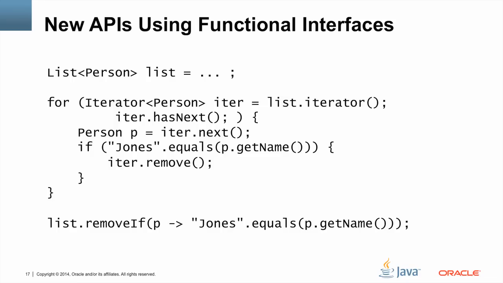Instead, we need to write out the loop in long form. We have to explicitly get the iterator and advance it ourselves using the hasNext and next methods. We can call the iterator's remove method in the appropriate place when we've found a person that matches the criteria we've set. This is fairly cluttered code.